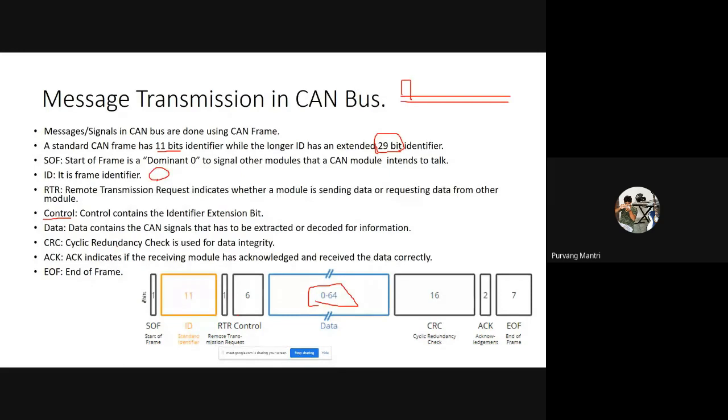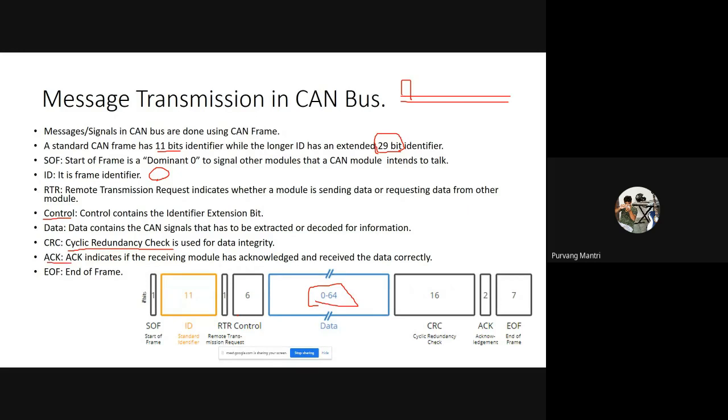So that this particular message is not being hampered by any other microcontroller, we need to have the cyclic redundancy check at the end of the data. Lastly, we have the acknowledgement. Now, acknowledgement is done by the receiving end. So one microcontroller sends the data, the other microcontroller receives the data. When we as humans share any email or message, we expect a reply that yes, I have received the email, I have gone through your data and so on. So that's the same thing over here.